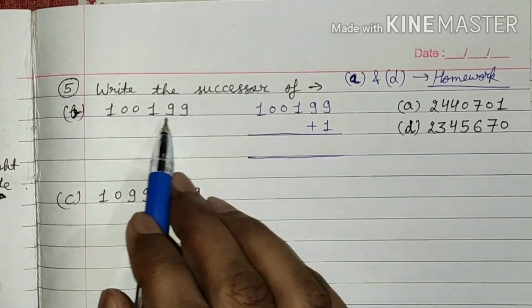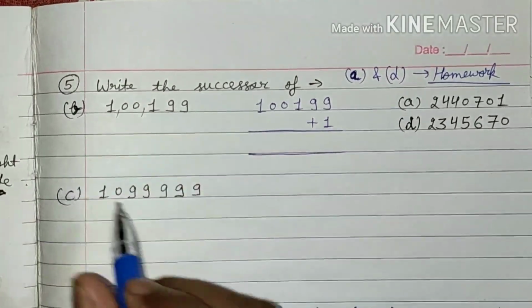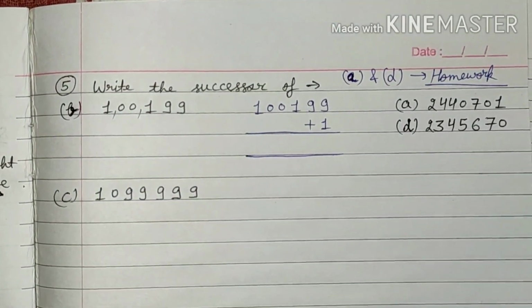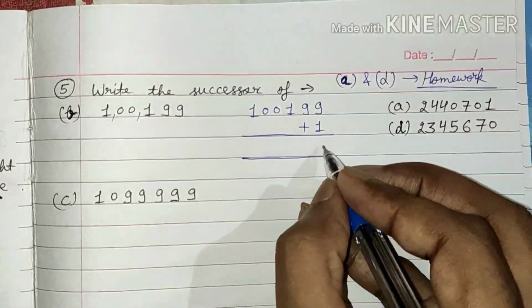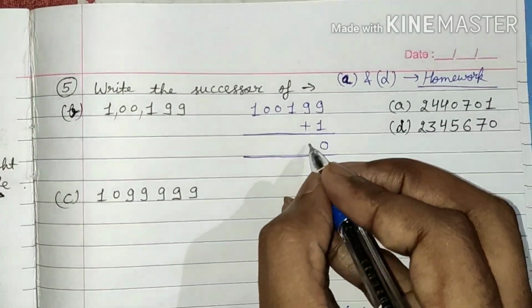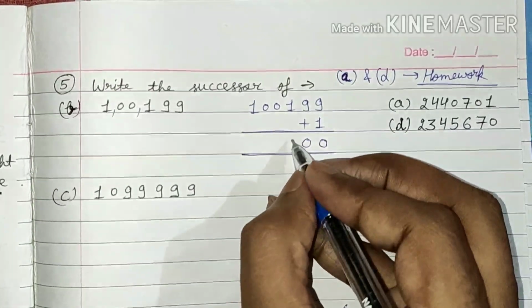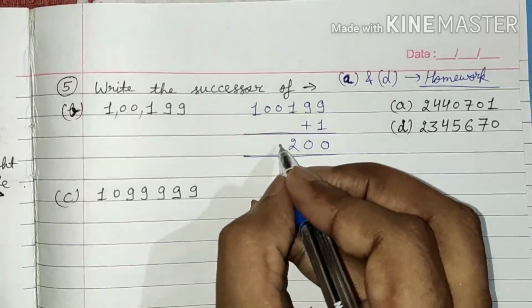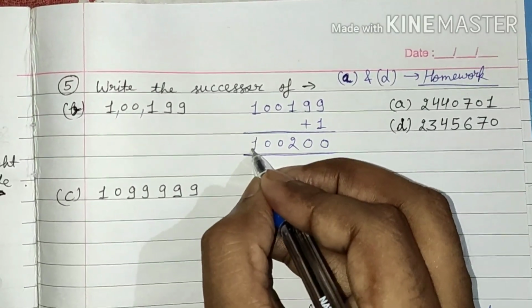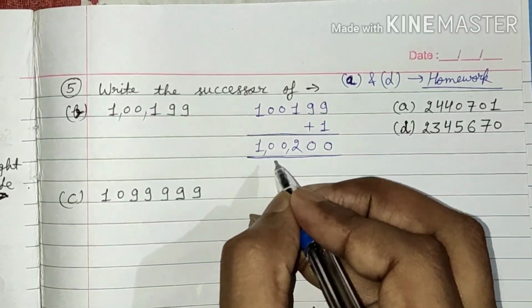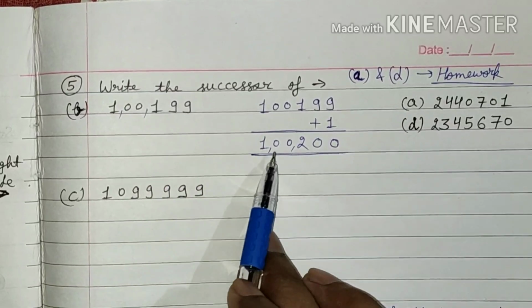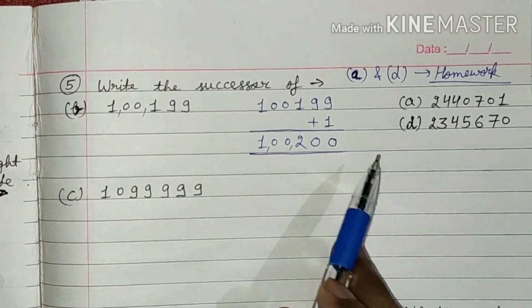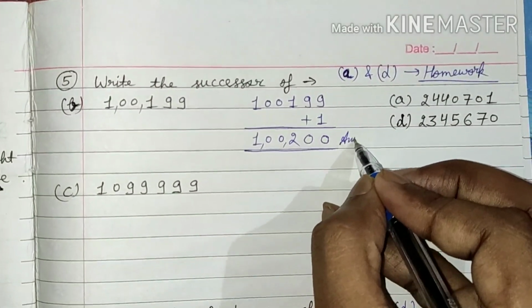Now 1,199,999 is there. When we add 1 to this number, we carry over, and that means the successor of 1,199,999 will be 1,200,000. This will be our answer.